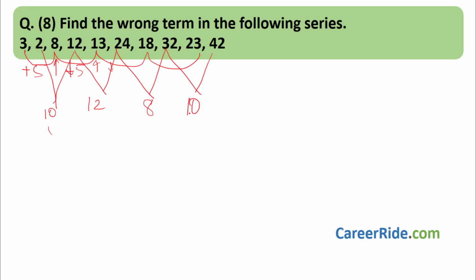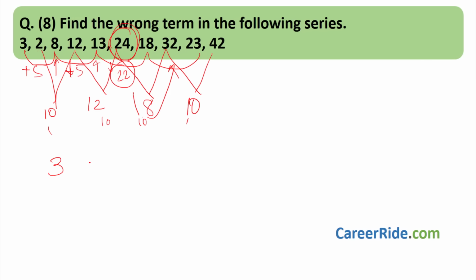So here we have two tens, so there might be some problem over here. If this 2 is shifted over here, you will get 10 and 10 and a proper series. Say if this is 12 and we add 10 to it, you will get 22. And 22 again, when we add 10 to it, we will get 32. So the problem is over here.